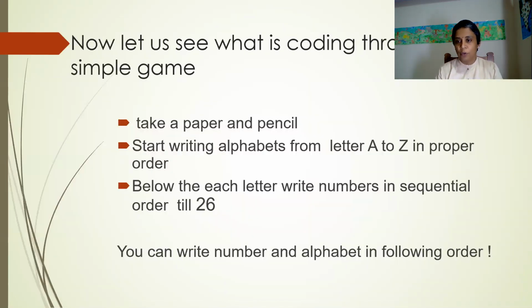Before going for actual programming, we are going to explore programming. Before that, let's understand how it works. What is the logic behind this coding? So quickly take a pencil and a paper and listen to the instructions. First, you're going to write the alphabet letters A to Z. There are 26 letters. Under each letter, if it's A, you write 1, and so on till 26. You write a number below each letter.